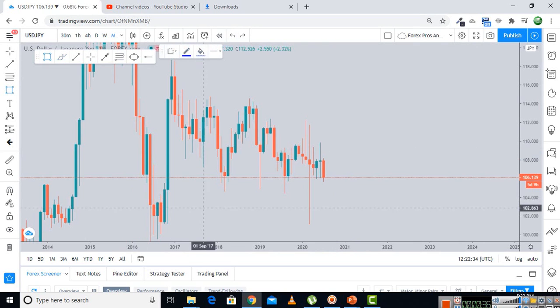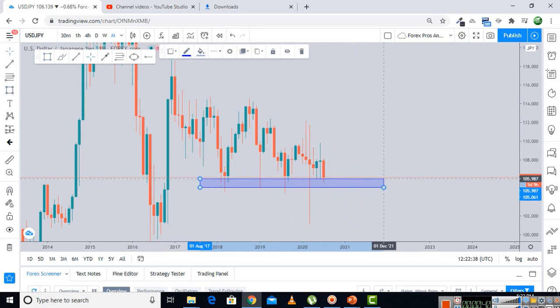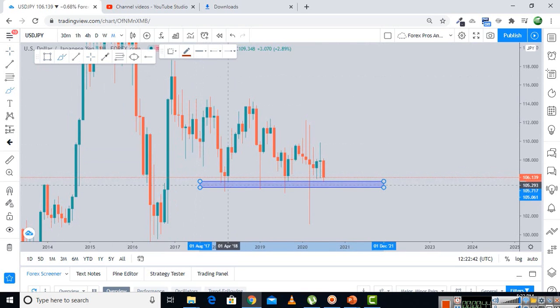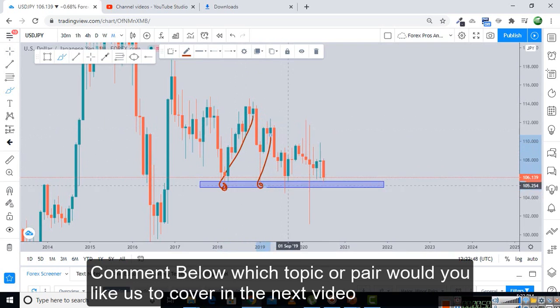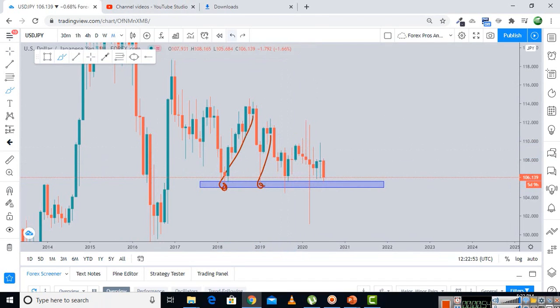But one important thing which we cannot ignore or neglect is that the market is basically approaching a very important demand area at which we have found the market making multiple rejections in the past. A rejection can be seen at this point, again a rejection at this point, and again a rejection. So we can expect the market to respect this rejection demand area as well on the monthly time frame.